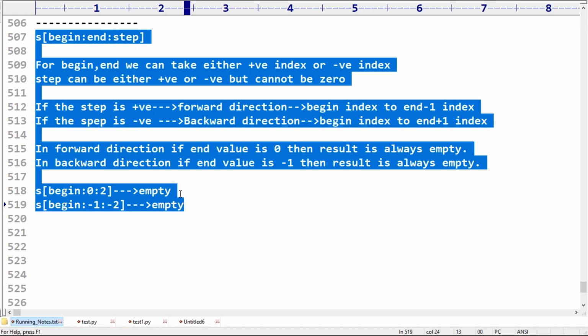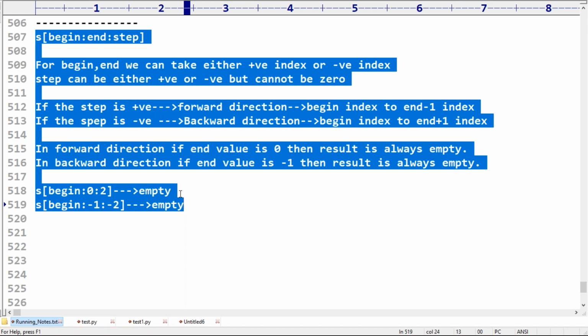Now here, positive and negative index will be there or not? Yes, it is there.